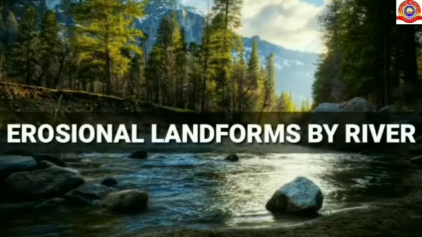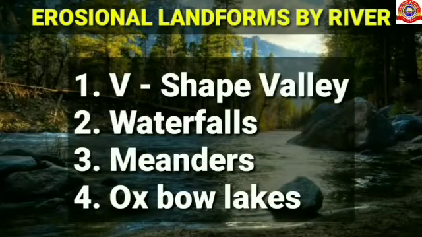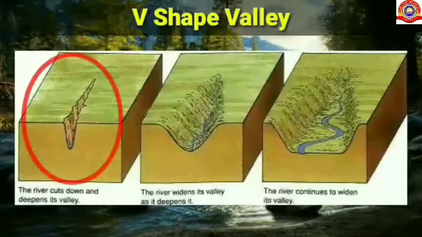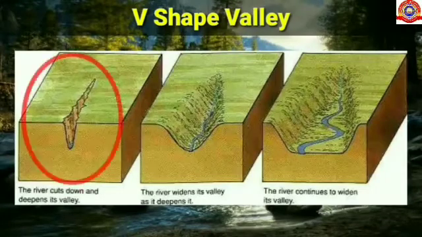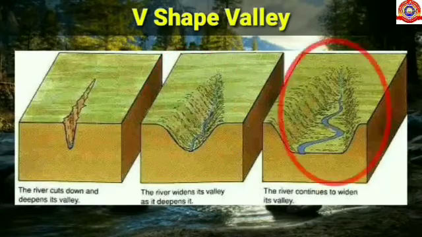Okay students, let's study about erosional landforms made by river. In erosional landforms, we are going to study V-shaped valleys, waterfalls, meanders and oxbow lakes. From this, V-shaped valleys and waterfalls are found in the upper course of the river, and meanders and oxbow lakes are found in the middle course of the river. Let's start with V-shaped valleys. In the upper course of the river, the velocity of water is high. The river gets deepened due to intense erosion, so the valley takes a sharp V shape along with the riverbed. These valleys are called V-shaped valleys.